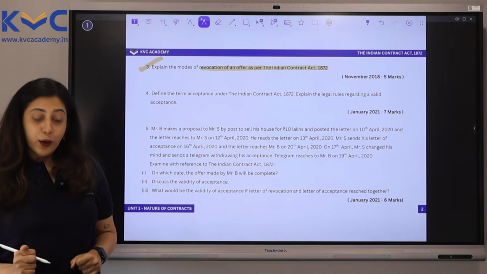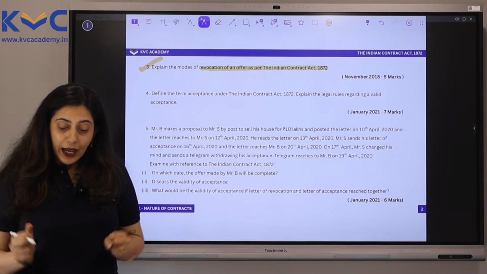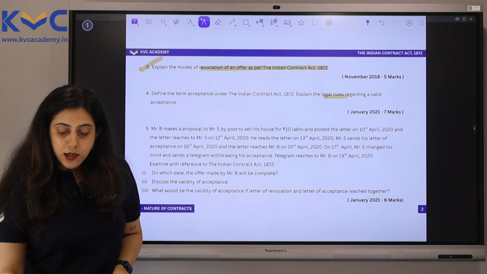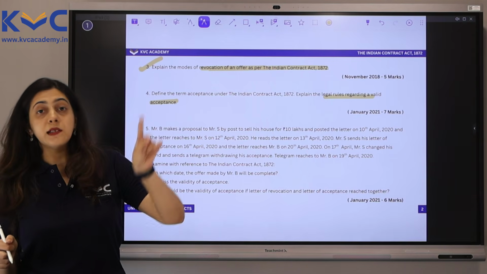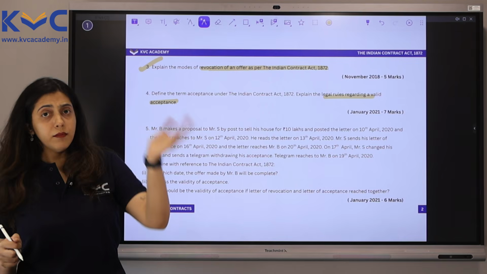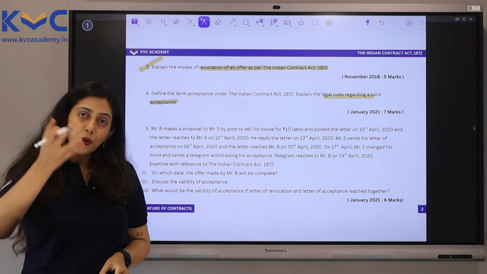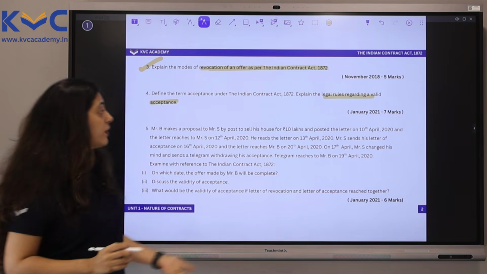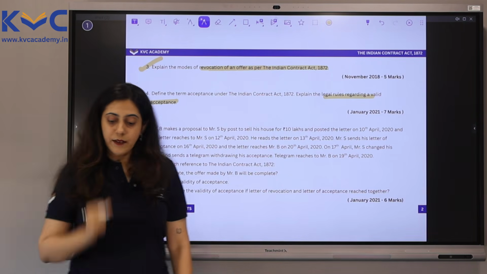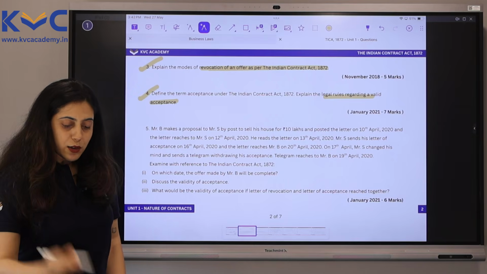The 4th one also is a direct question. Define the term acceptance under the Act and explain the legal rules regarding a valid acceptance. Acceptance is defined under section 2 clause B. Once we write that definition, you have about 7 to 8 legal rules. So you will write those legal rules. Again, a direct question, January 2021 for 7 marks. Very nice. Okay, so question 4 done. Let's look at question 5.